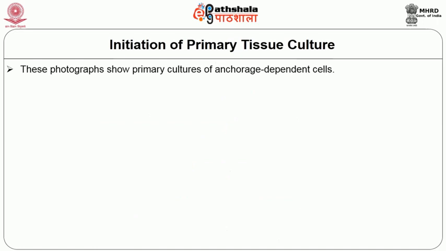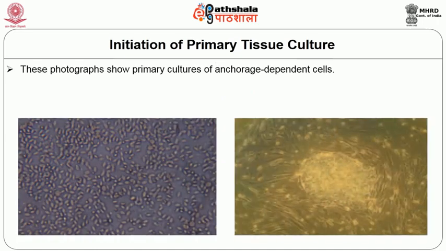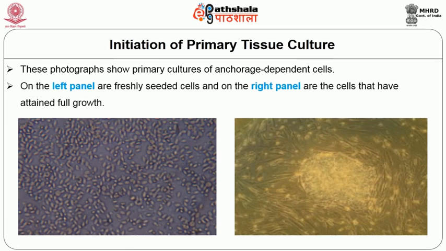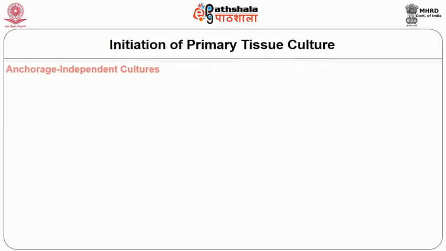These photographs show the primary cultures of anchorage dependent cells. On the left panel are freshly seeded cells and on the right panel are the cells that have attained full growth in culture. Culturing of anchorage independent cells, or suspension culture, is only slightly different from the anchorage dependent cells.